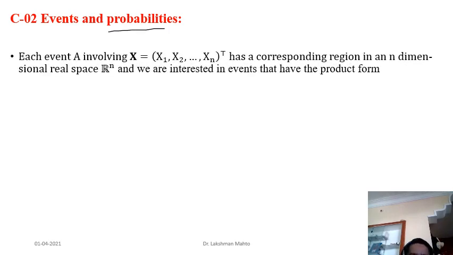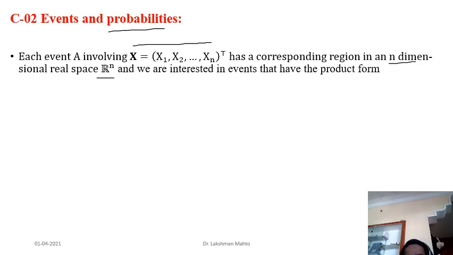Each event A will definitely involve the random vector with n components, and n is your choice. An event A involving this random vector x has a corresponding region, which would be a subset of Rn.